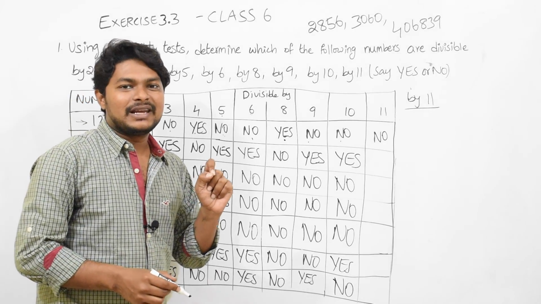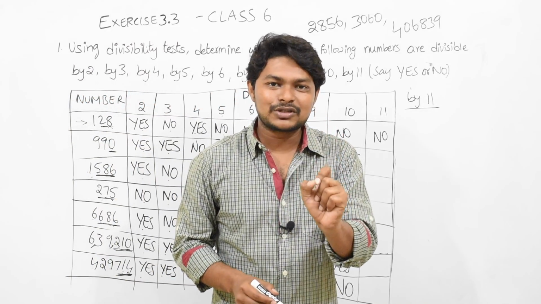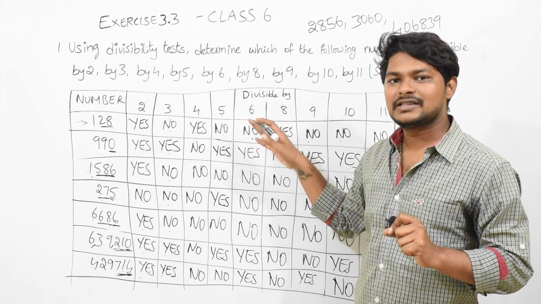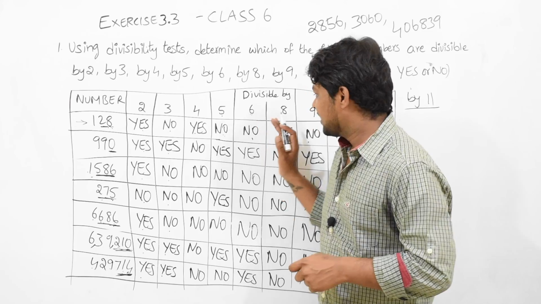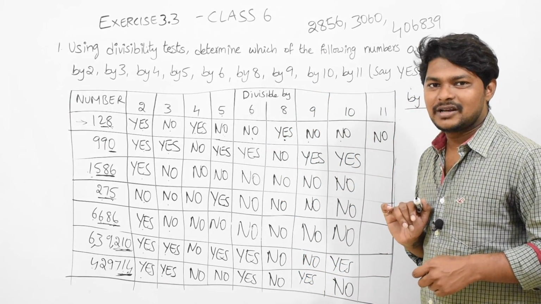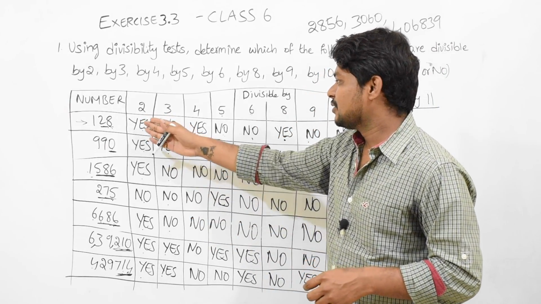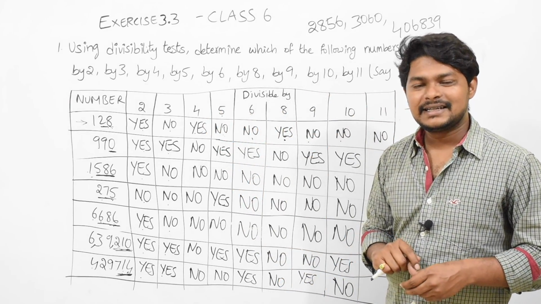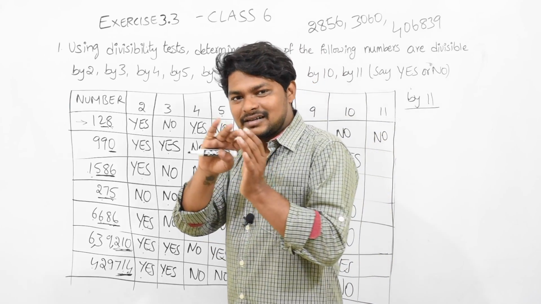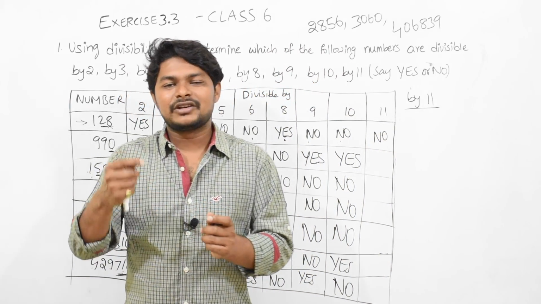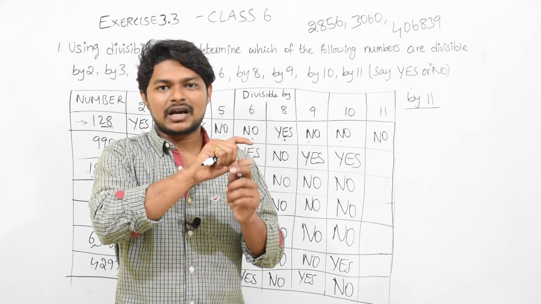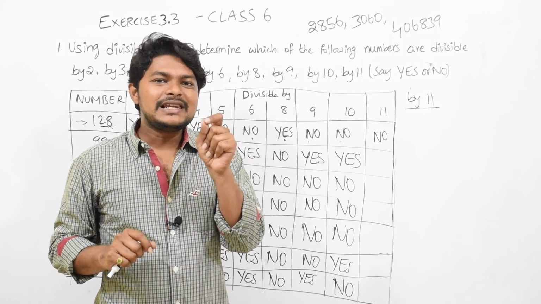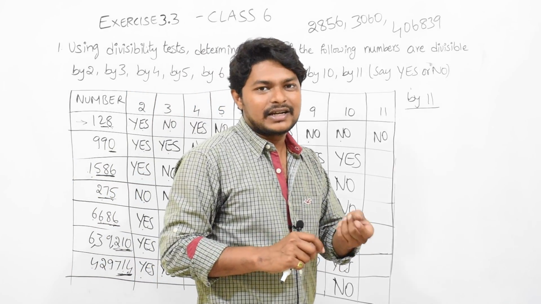For divisibility by 11 you need to be utmost careful, because till now whatever we have seen, divisible by 2, 3, 4, 5, 6, 8, 9, 10, these are all one kind. Whether you are seeing the last digit or the last 2 digits or something like that. But divisibility by 11 is a little difficult. How difficult, I will tell you.